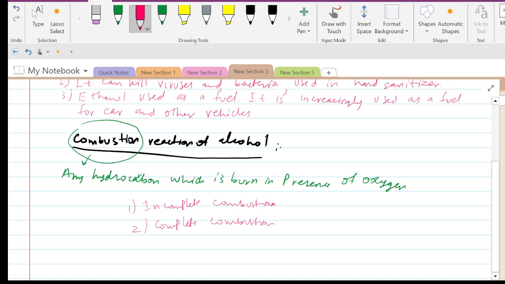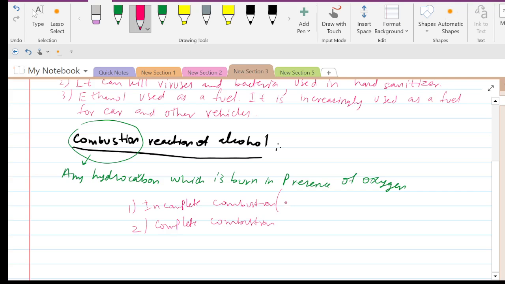Any hydrocarbon, whether an alkane, an alkene or an alcohol, is burned in the presence of oxygen and forms carbon dioxide and water. Sometimes the products can be carbon monoxide and water. Whenever there is an incomplete supply of oxygen, meaning the oxygen is not fully supplied, the products formed are carbon monoxide and water. That is called incomplete combustion.